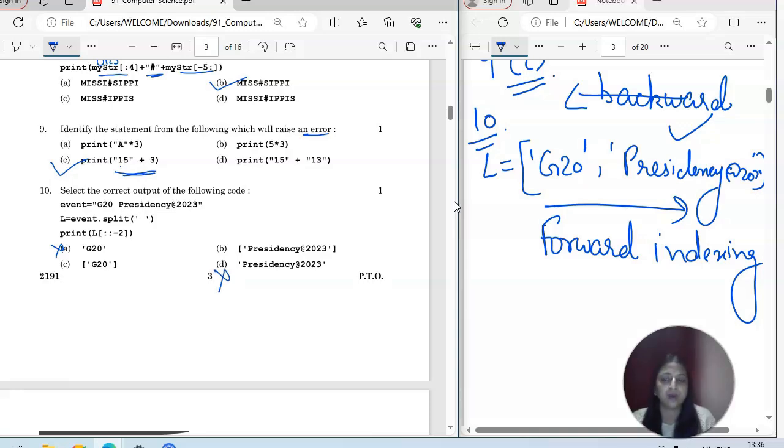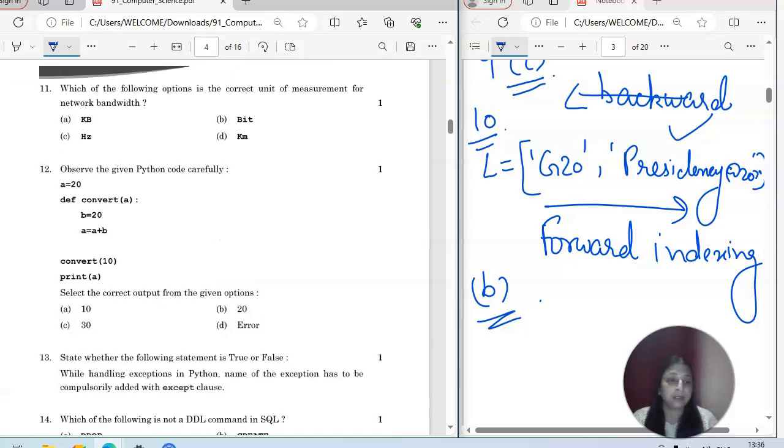As we are starting, the values are not given. So it will be starting from leftmost element, which is presidency at the rate 2023. So the correct answer is option B. Okay, that's the correct answer. Next to that is 11th one.